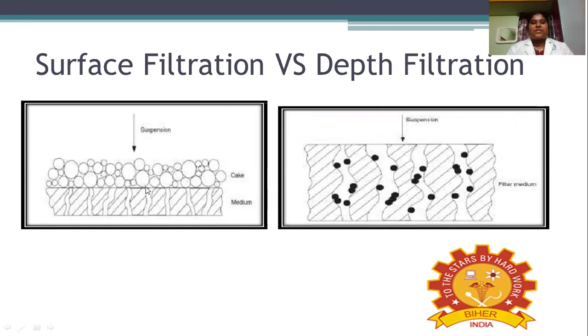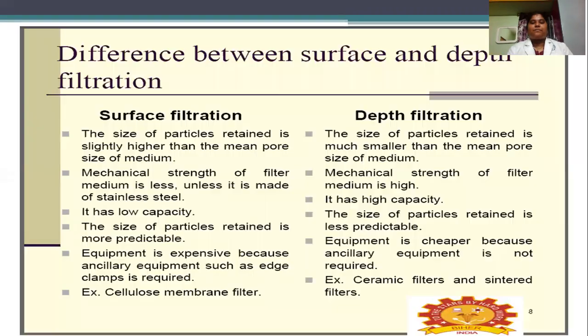In surface filtration, as we discussed, whatever solids we are going to separate will accumulate on the surface of that filter medium. This is the filter medium, these are the pores. So here the cake will be forming on the surface of the filter medium only. That's why you call it surface filtration. Then coming to depth filtration, it will go inside and settle in the pores, so it will go until the depth of the filter medium. That's why you call it depth filtration.